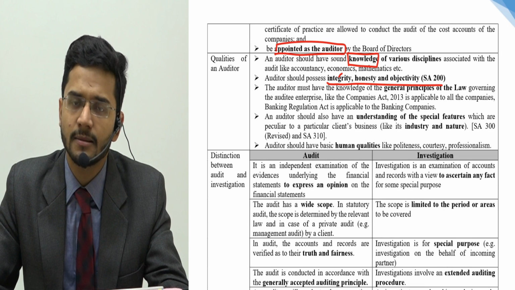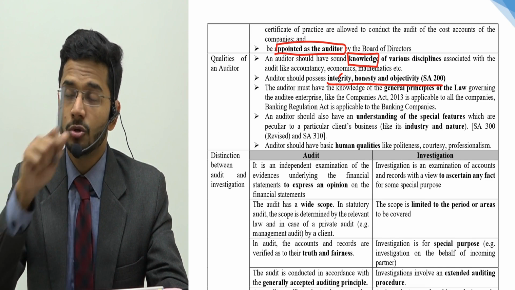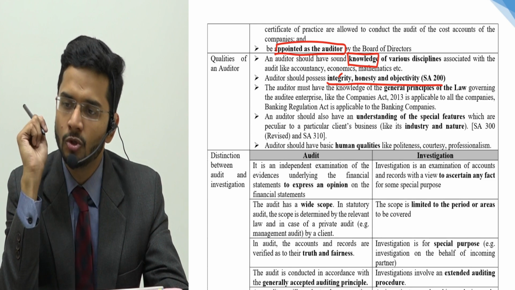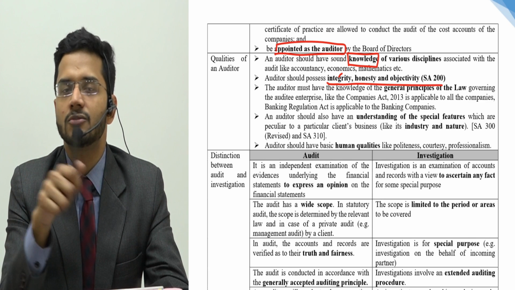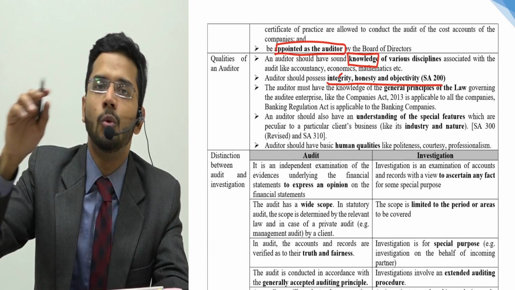He has to be honest. Number three, he has to be objective. Objective means he should understand and be able to comprehend what is wrong and right, and he should be able to communicate in as many words what is wrong and right.